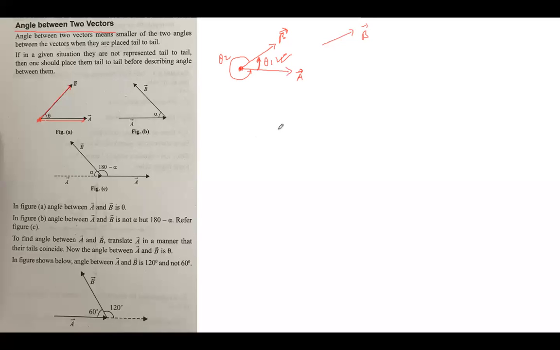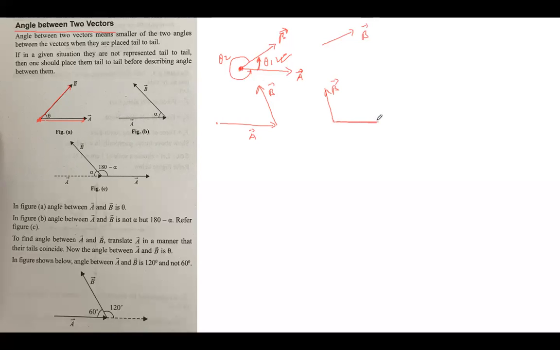Similarly, if you have one vector A like this and another vector B like this, these are not tail to tail. You will have to bring them tail to tail. So what will you do? You will shift this vector. We keep B as it is and shift vector A and bring it here.